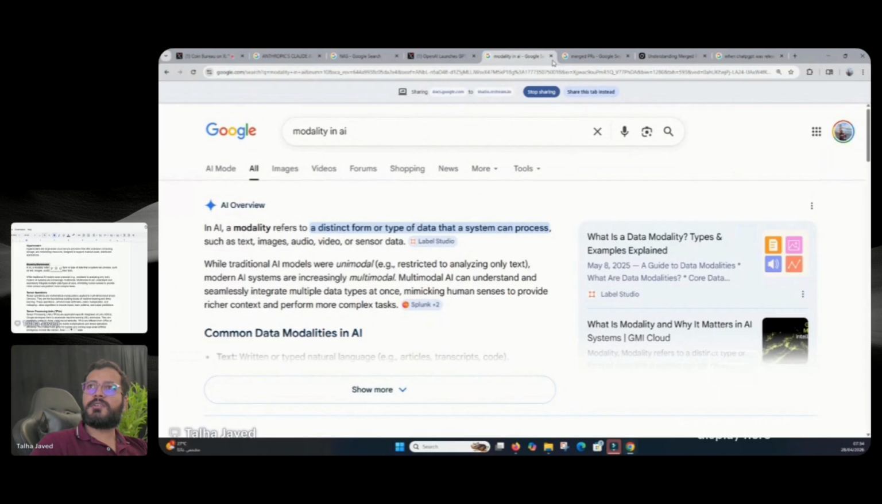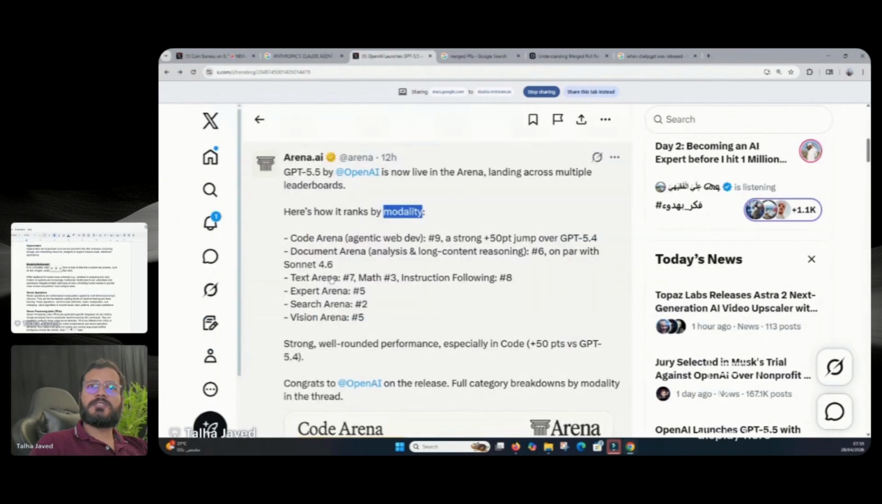So here we go. Let's continue, guys. To revise it again, modality refers to a certain type of data, and being multimodal means being able to integrate multiple data sets, multiple data types. So let's continue on to this one. Arena AI says that here it ranks by modality. Code Arena number 9 with a strong 50-point jump over GPT 5.4. So definitely it would have been better than the 5.4.